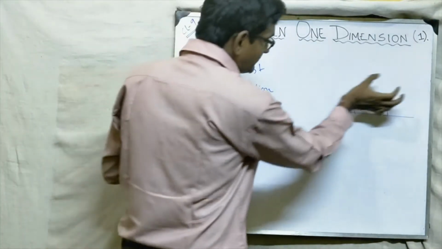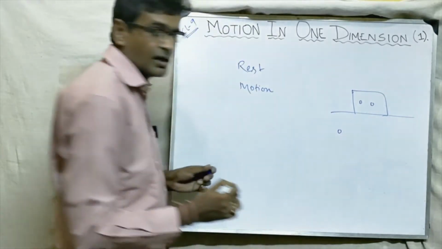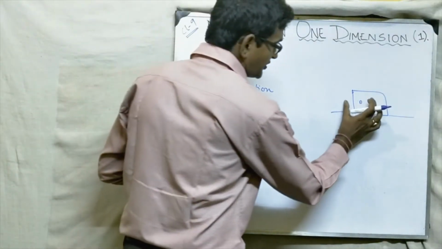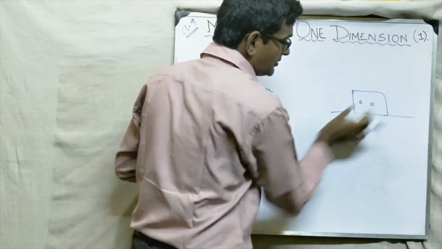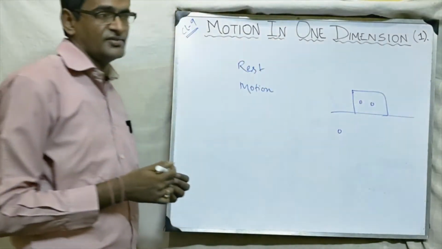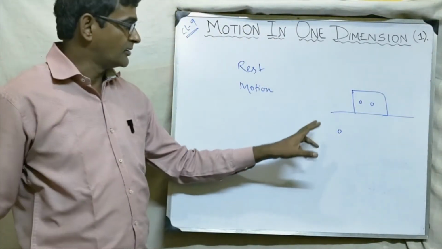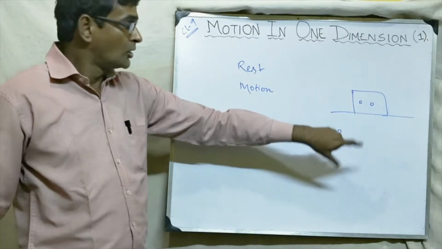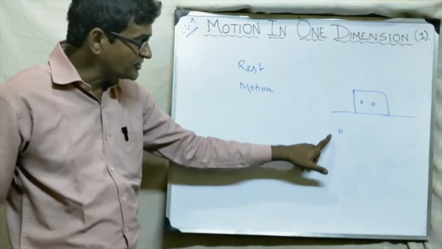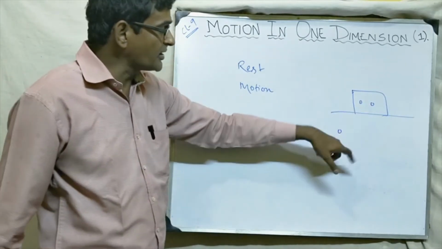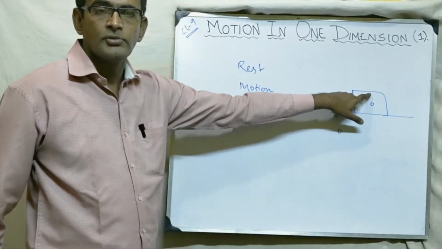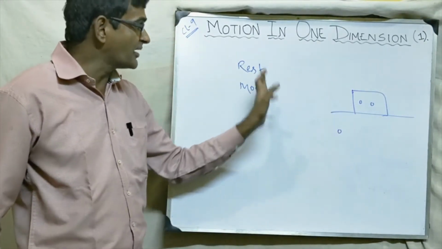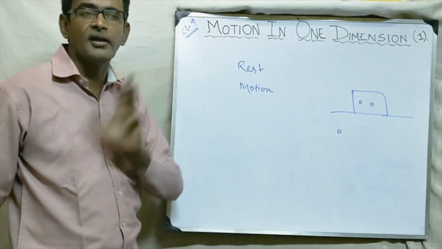But if the train is moving and the person is outside here, for them this train is moving, the distance is increasing. And when the distance is increasing, then what will we say? That the body is in the state of motion. So these two are in motion for this person and these two are at rest for the train. So that is why we say rest and motion are relative terms.